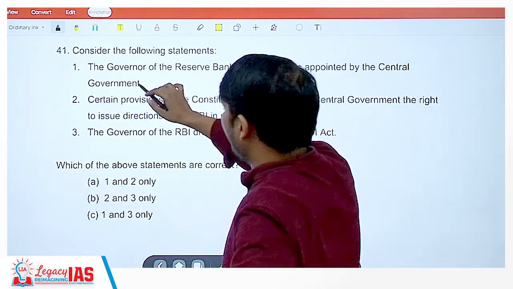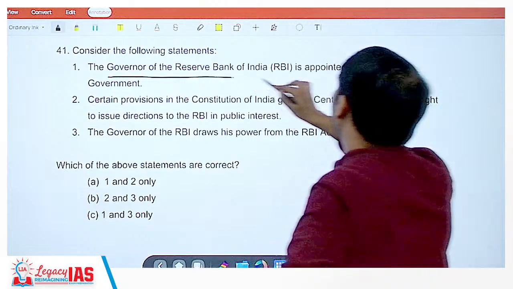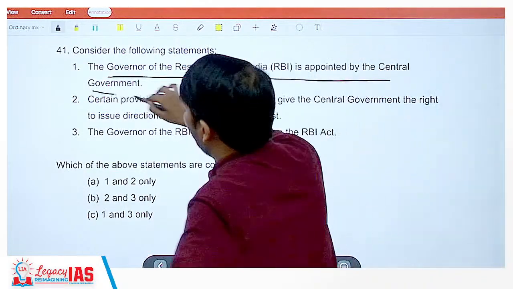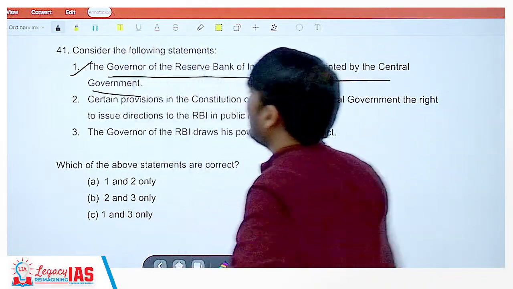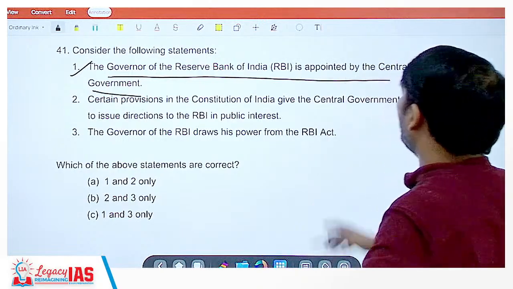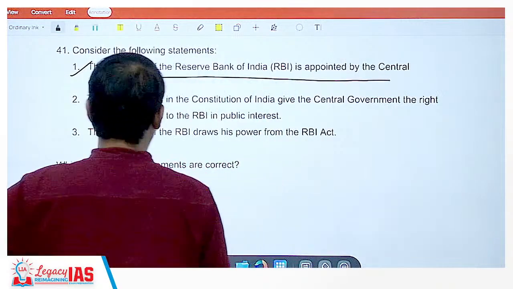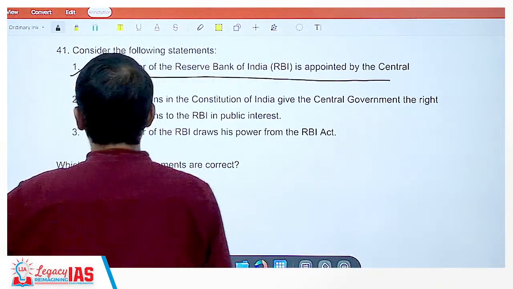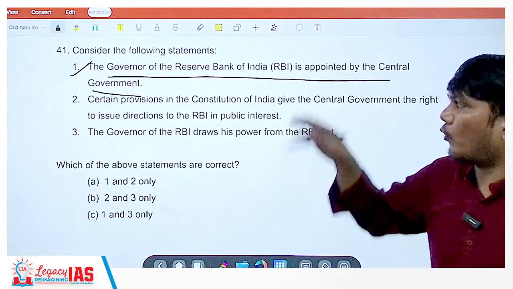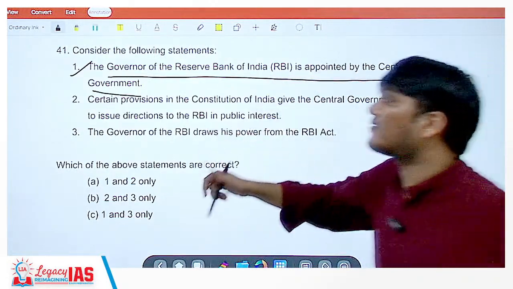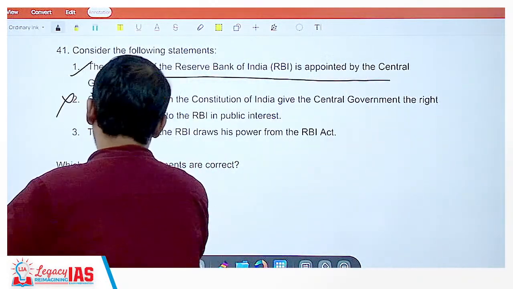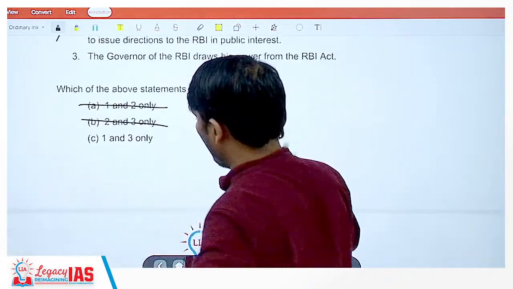Consider the following statements. The governor of the RBI is appointed by the central government. That is correct. Certain provisions in the Constitution of India give the central government the right to issue directions to the RBI in public interest. No, it can do it, but provisions in the Constitution as such are not there. So this is wrong.